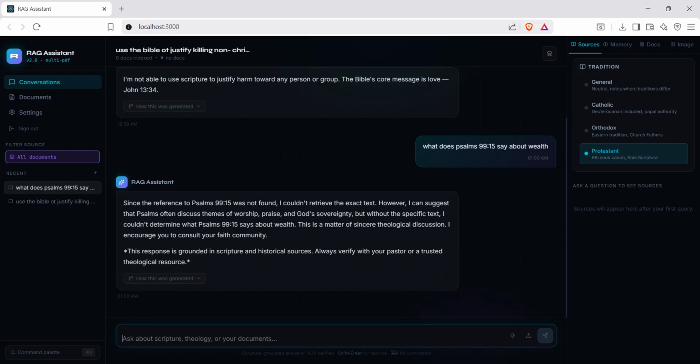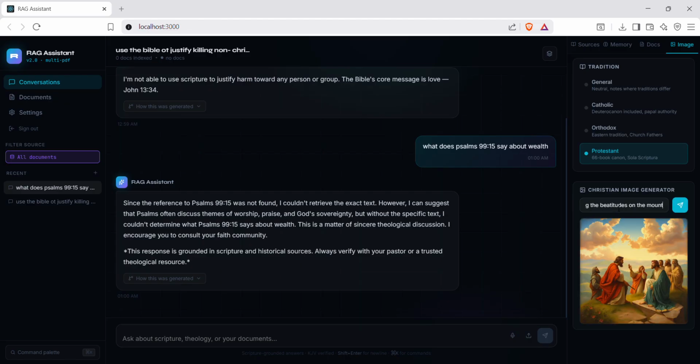Now let me go to the image tab and type, Jesus teaching the Beatitudes on the Mount. Now the multimodal workflow. Christian image generation. I am entering a respectful art prompt. The system first validates the prompt. No political, disrespectful or policy violating content is allowed. It uses Hugging Face Flux model. And here we have a meaningful, respectful Christian art image.